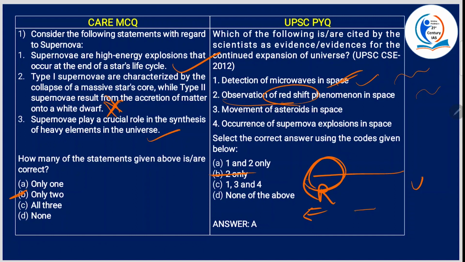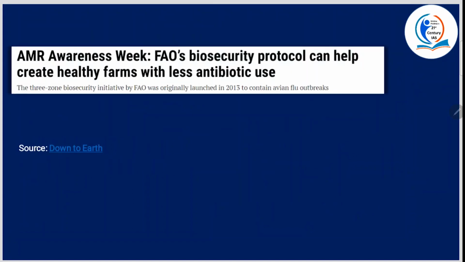Did you understand what I said? See, if the wavelength of the light is stretched so that the light is seen as shifted towards the red part of the spectrum, that is redshift. Something similar happens with sound waves also, when a source of sound moves relative to an observer. So yeah, 2 is correct. When 2 is correct, this is gone, this is gone. So you don't need to read 3 and 4, right? There is another joy in eliminating options confidently, to arrive at the answer.